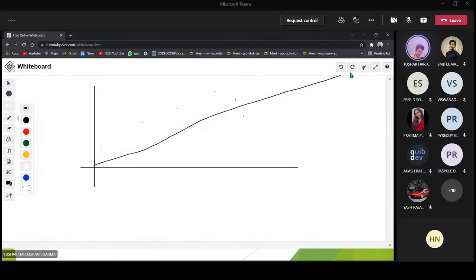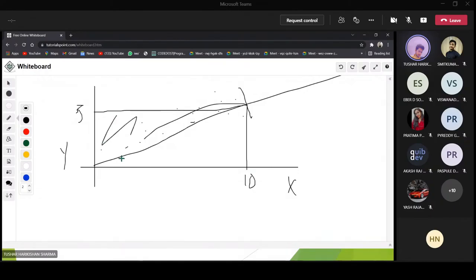This is our best fit line, and the range in which we have points is this. Our points won't go beyond this, so let us assume that on the y-axis the range is 3, and on the x-axis the range is 10. This is the area where we have all the points.